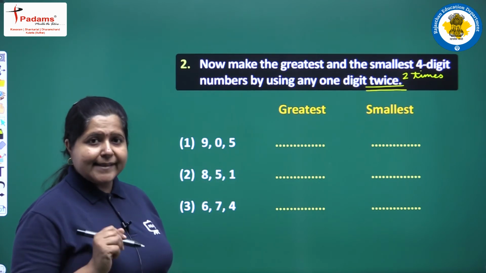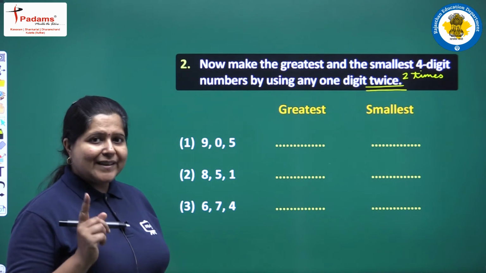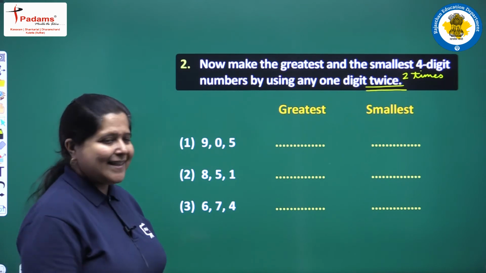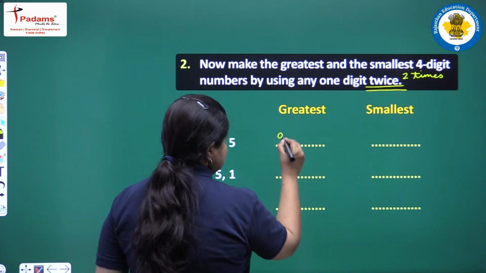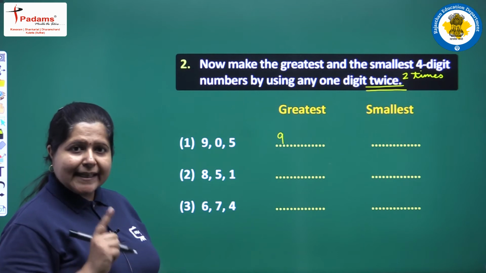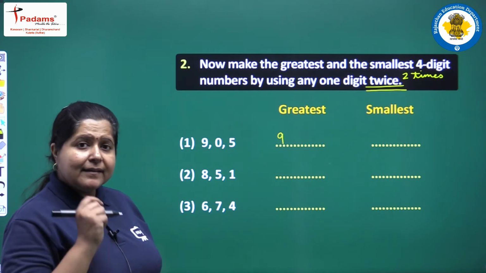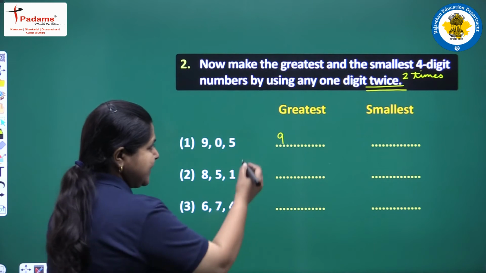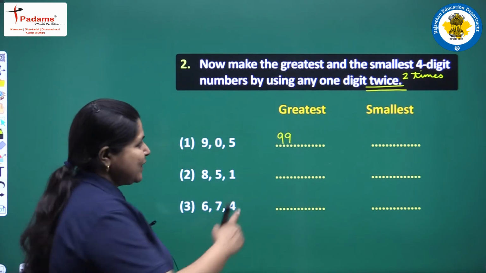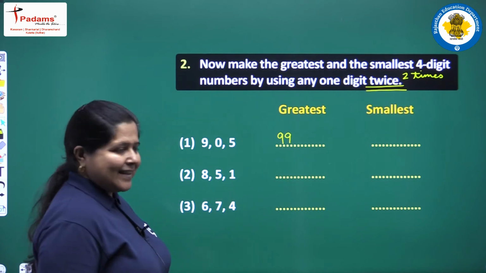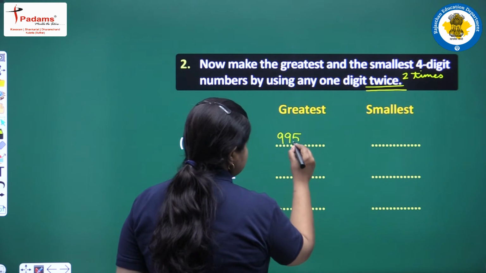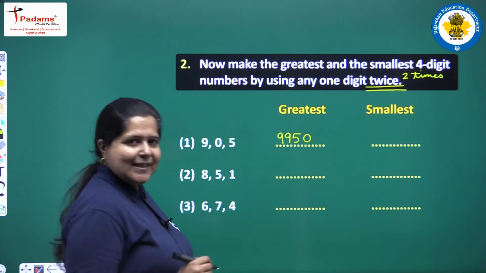To write the greatest number, we will start up with the greatest digit, yes, which is 9 here. We start with 9. Now we have to repeat one digit. To write the greatest number, we will repeat the greatest digit and it is 9 here. So we will write 9 one more. So we have written 9 2 times. Then we will write the next greater digit which is 5 and then we have 0.